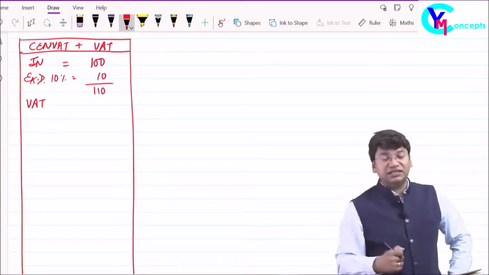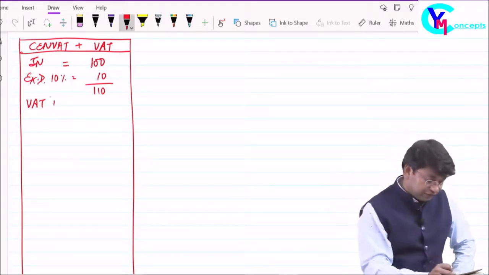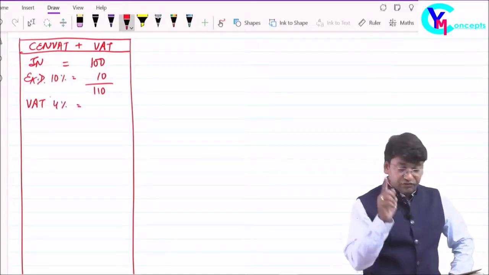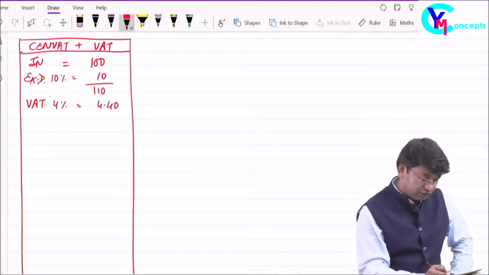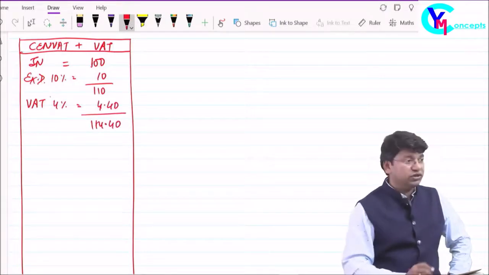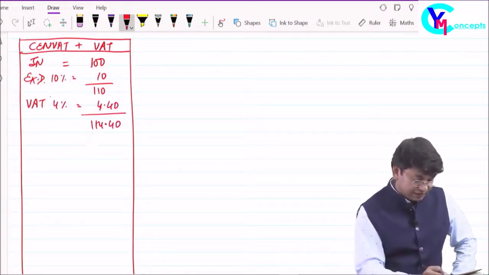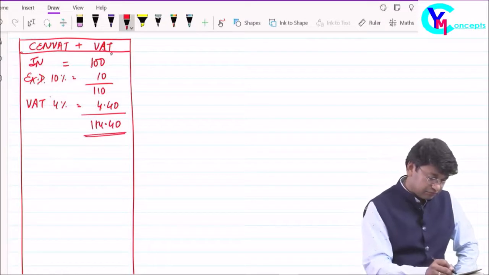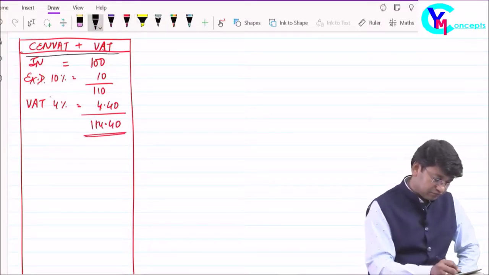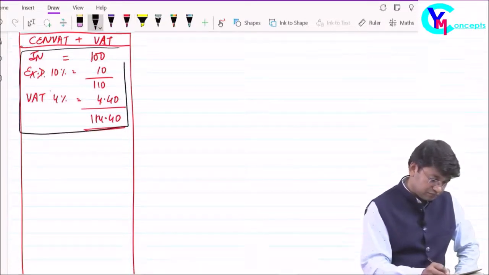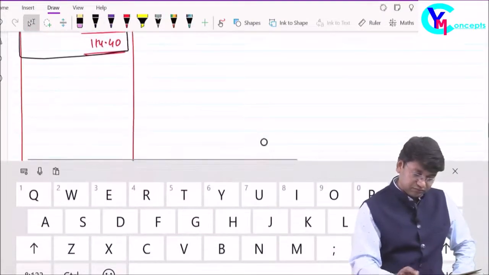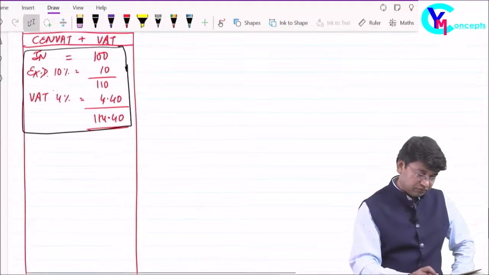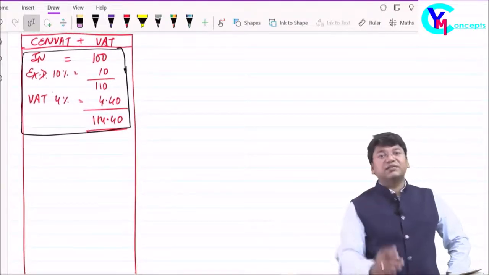VAT, sales tax is charged on sale of goods. Say 4% is the rate of VAT, and VAT was charged on the entire 110, which comes to 4.40. Total sale price is 114.40. This is the sale price.